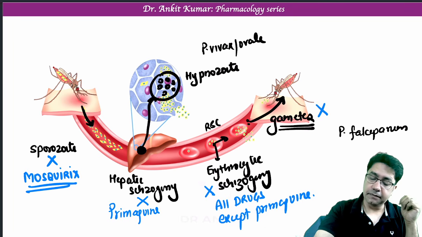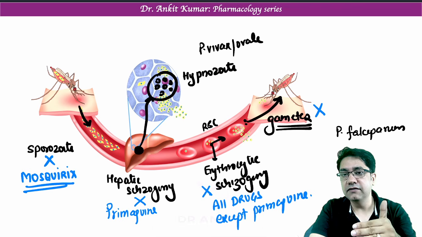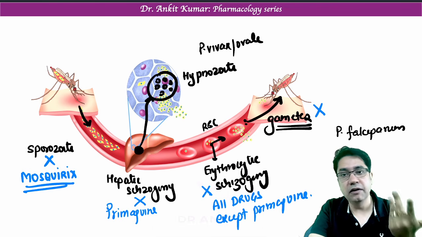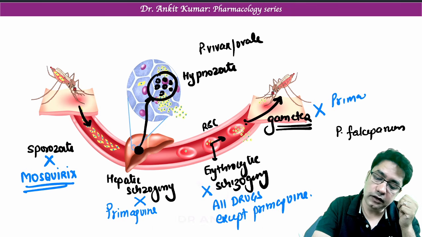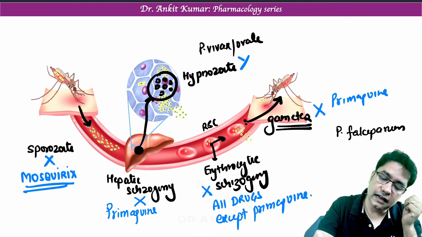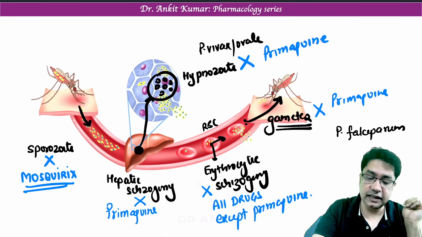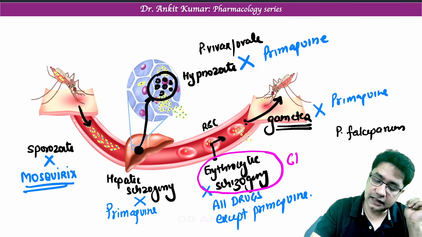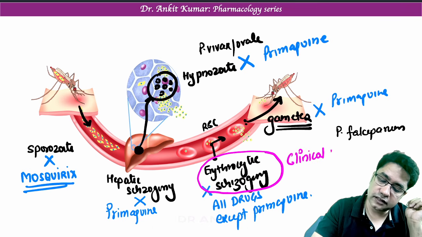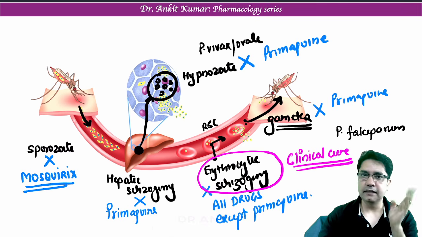The drug which kills gametocyte, so that it will not infect the mosquito and will not infect any other human from that mosquito, to prevent transmission of malaria, again primaquine. And the drug that will kill hypnozoites, again primaquine. So can we say primaquine is used everywhere except erythrocytic schizogony? Killing erythrocytic schizogony is known as clinical cure. So in clinical cure, all drugs are used except primaquine.